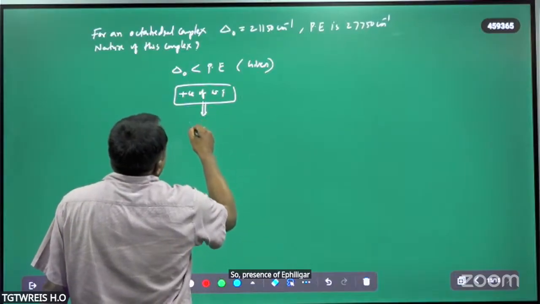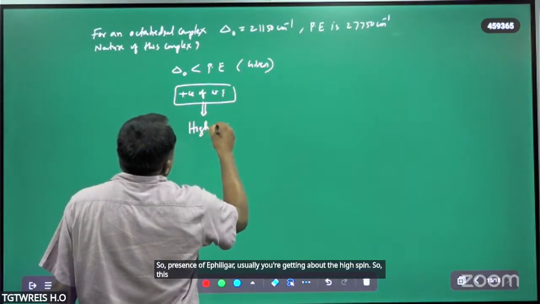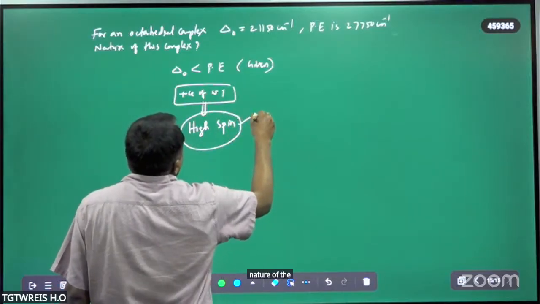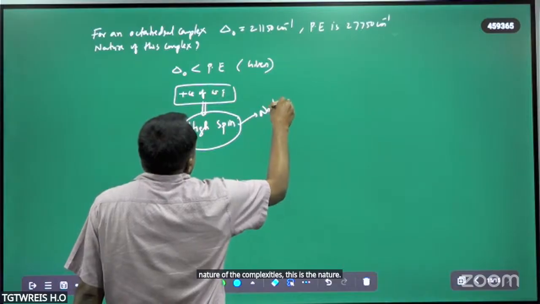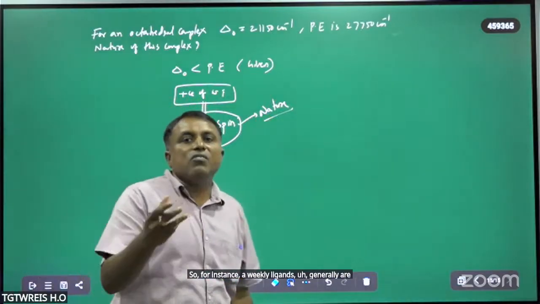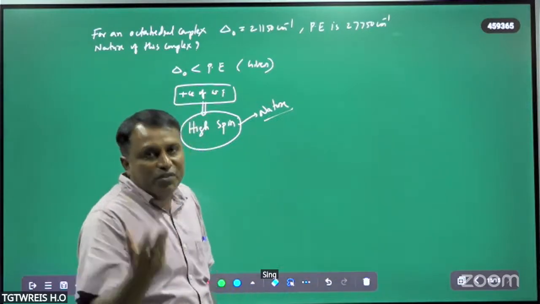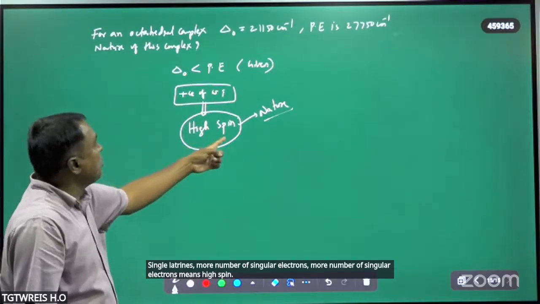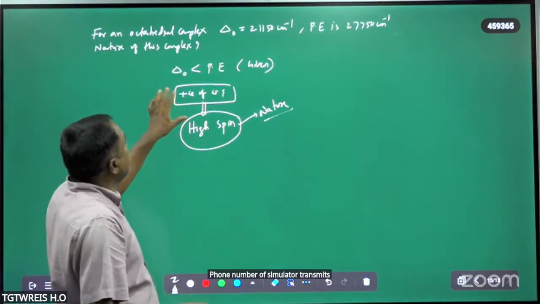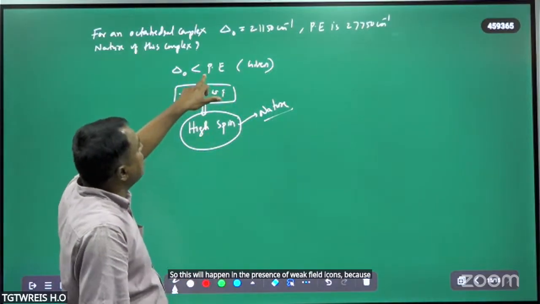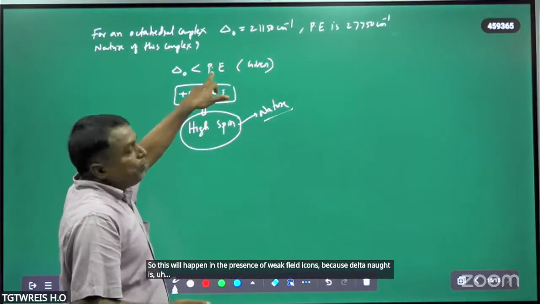Usually you will get high spin. So this is the nature of the complex: high spin. In the presence of weak field ligands, generally you will have more number of single electrons. More number of single electrons means high spin. This will happen in the presence of weak field ligands because delta naught is less than the pairing energy.